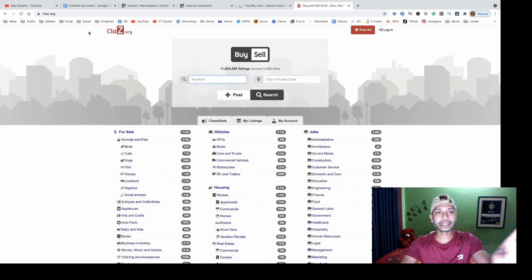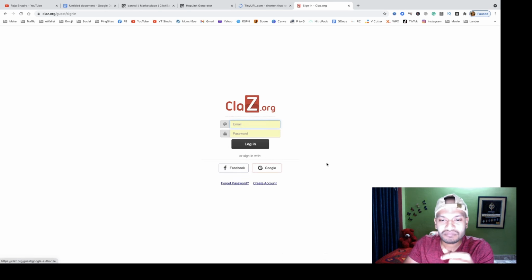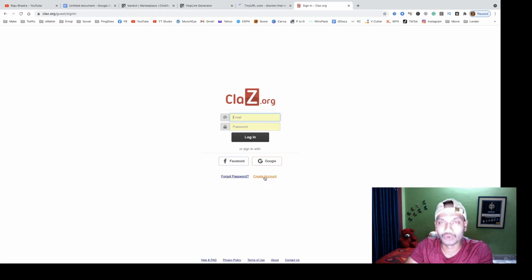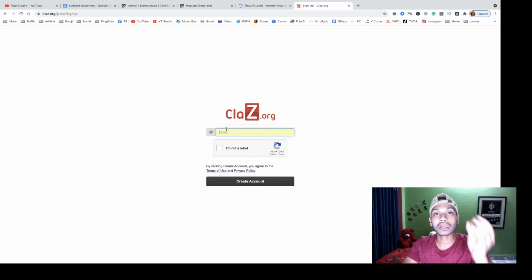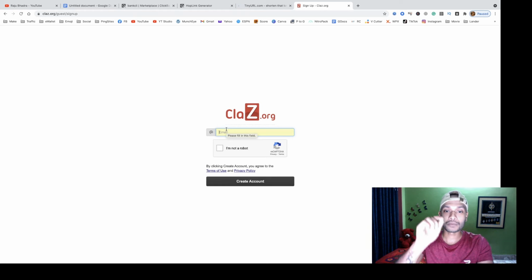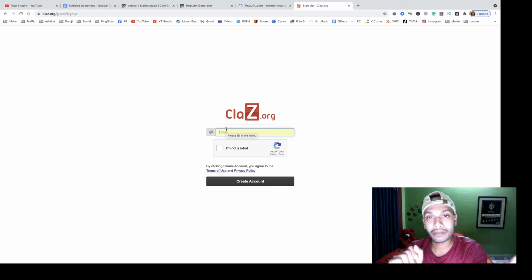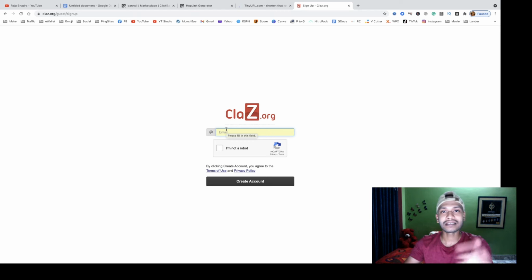You see here, you get this page. Then click the login option, and create your account. Put your email ID, and after that they send a 5-digit code to your email. Just put this code and start your journey.